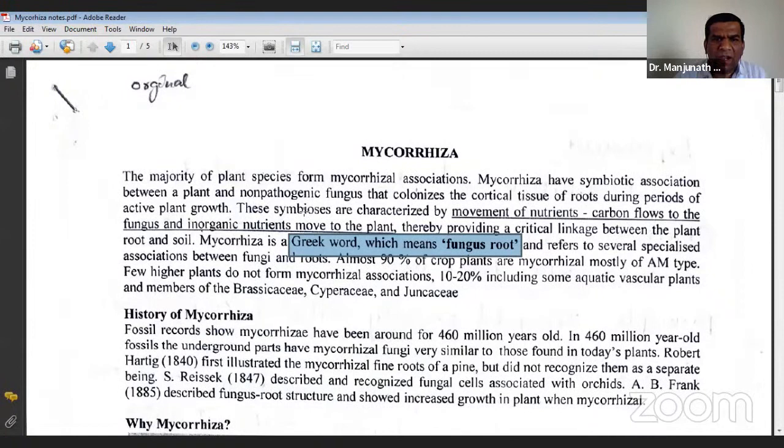Many questions are asked also, like what is its use? This is a symbiotic association of the fungus with the root. Questions may be asked whether it is parasitic, or symbiotic, or saprophytic. Which type of fungus is it? This is a symbiotic fungus. That should be the answer.